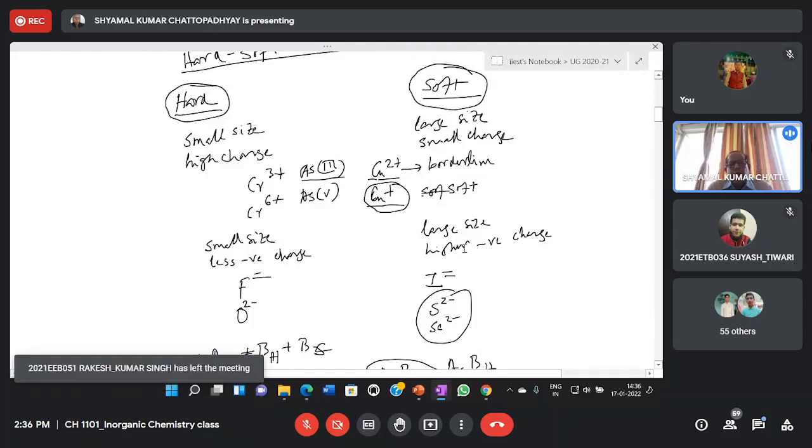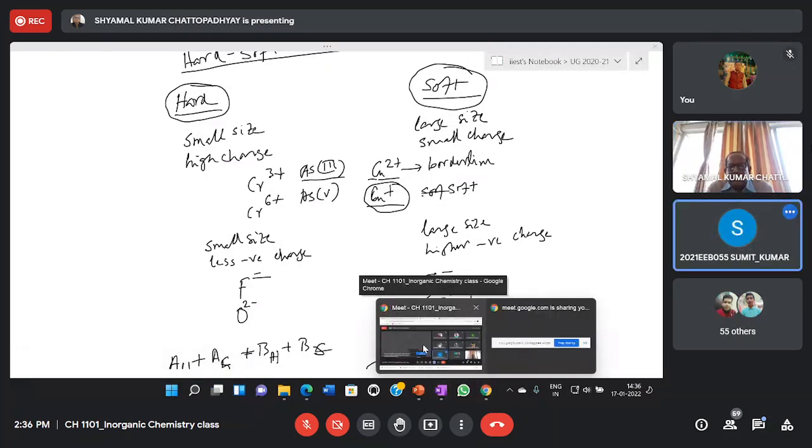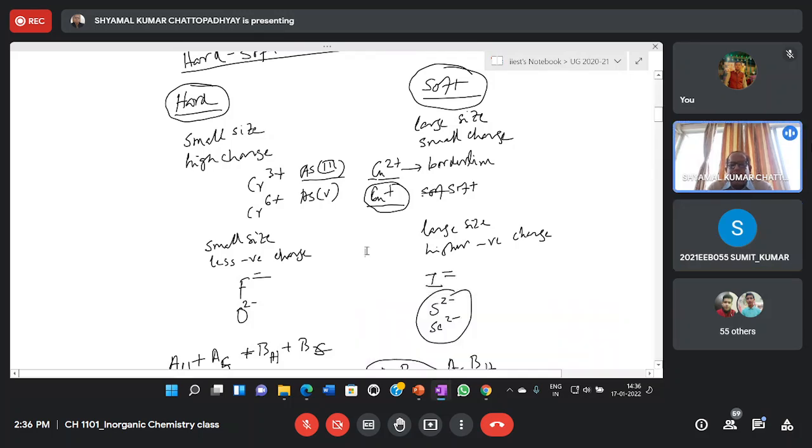Sir, so soft acid means weak acid? No, no, this is not weak. This is in terms of polarizability.